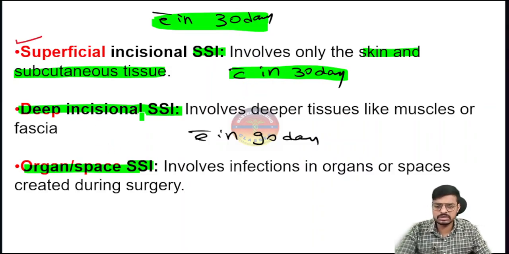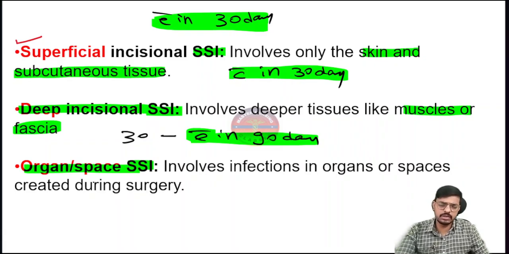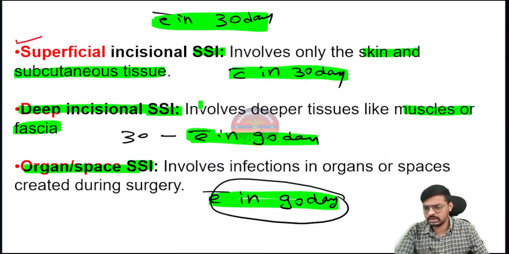Okay, so deep incisional surgical site infection is where the muscle and fascia are involved, so we call that the deep SSI, which will be within 90 days. So the range will be given here as 30 to 90 days. Then the organ or space SSI will be happening within 90 days. Very important, bacho. So these are all very important points related to our surgical site infection.